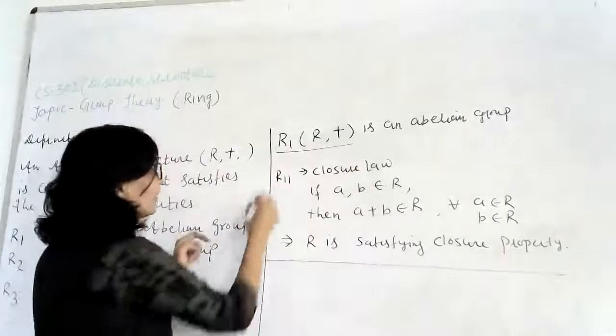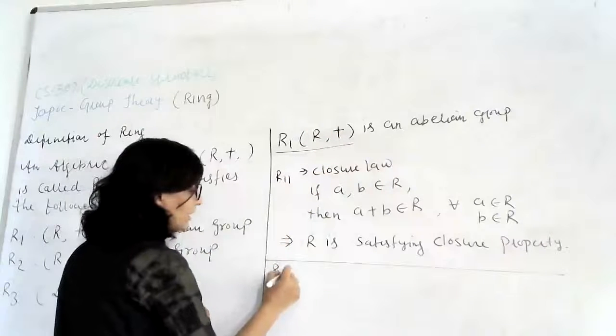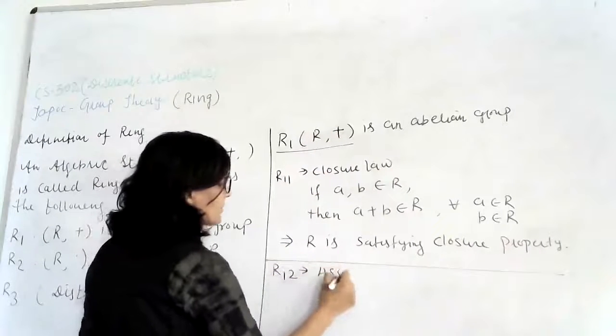Now, the second property of R1 plus is R12 and it is called the associative law.